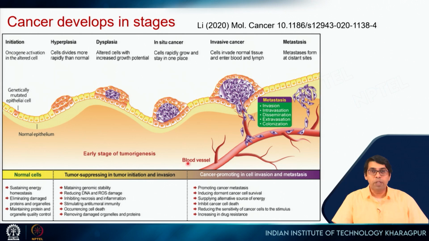Okay. So, this slide shows you some of the basic events that happen during the formation of cancer. The cells that you see here are called epithelial cells. These are the ones that are on the top. Now, let us say one of these cells gets mutated. This mutation can happen during cell division.